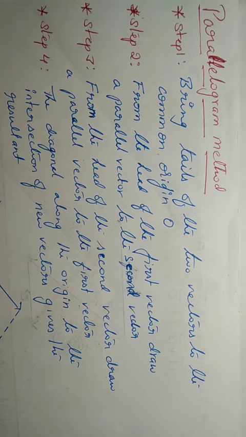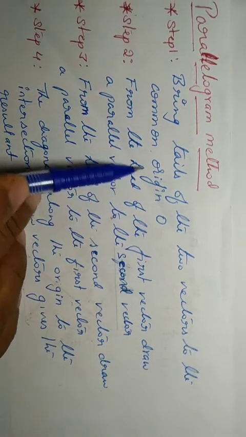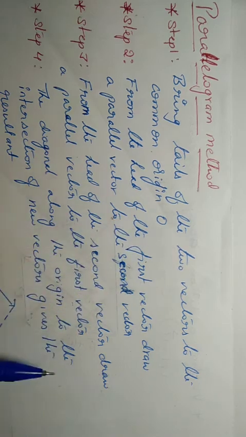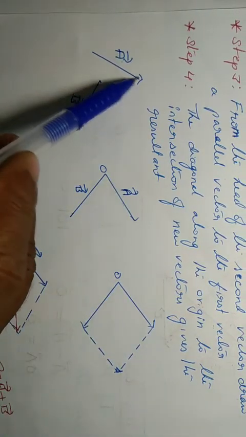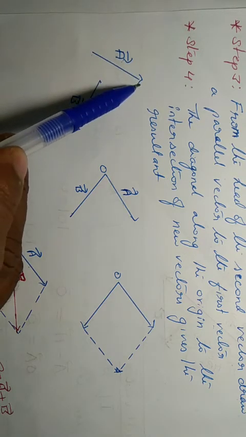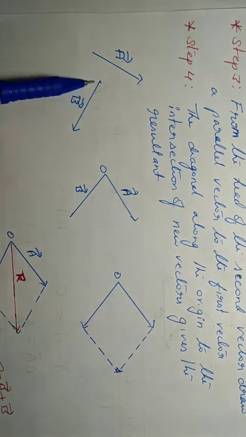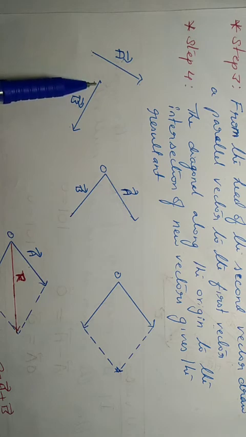So if I explain with example, you can understand clearly. What is the first step? Bring tails of the two vectors to the common origin O. So see these examples. I have the two vectors a and b. So this is the tail part, head part. This is the tail of b, head of b. So this is the tail part of vector a. This is tail part of b.